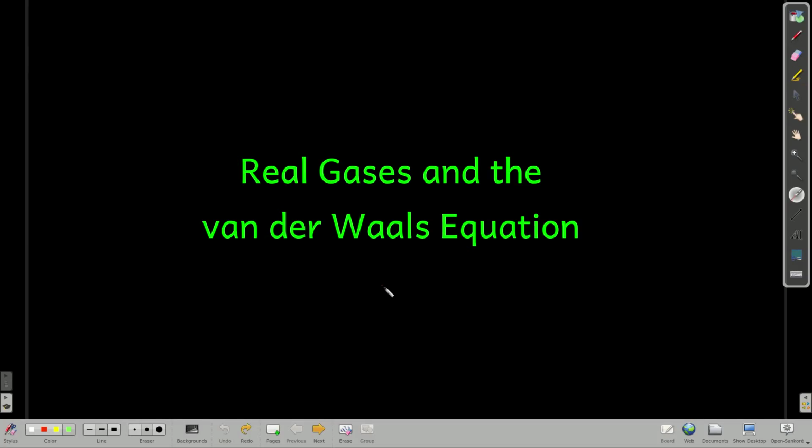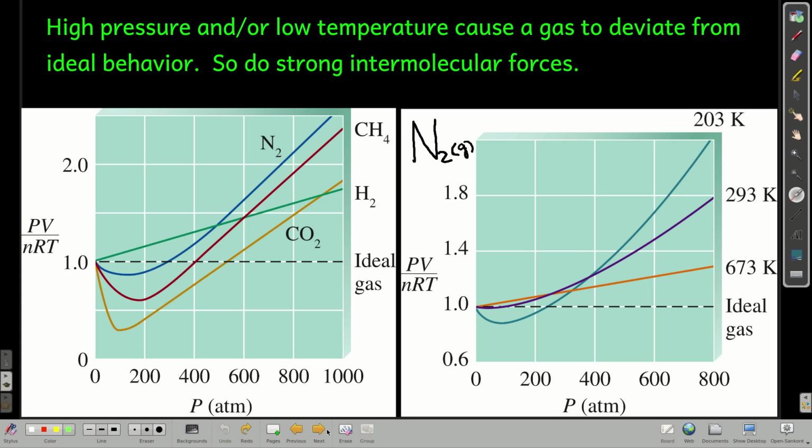In this module, we're going to talk about real gases, gases that deviate from ideal behavior, and the van der Waals equation, which is an equation that attempts to describe this deviation. So, first of all, what causes a gas to not act ideal?